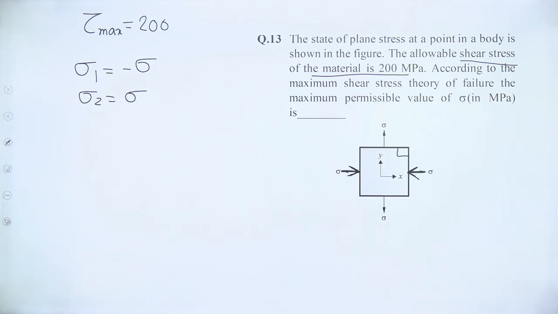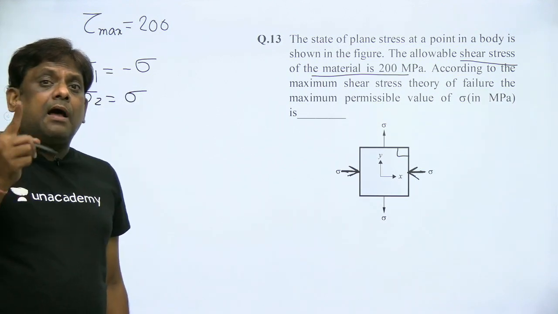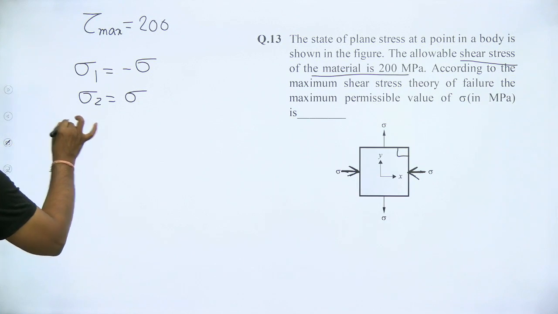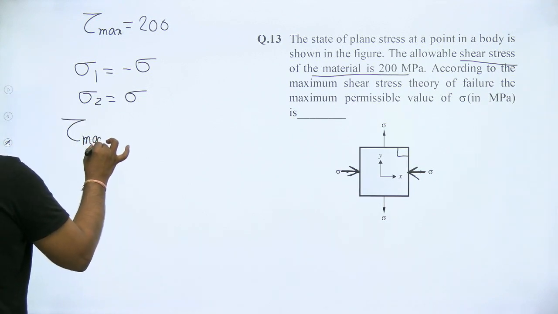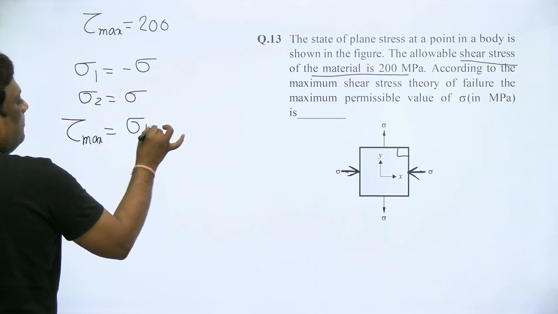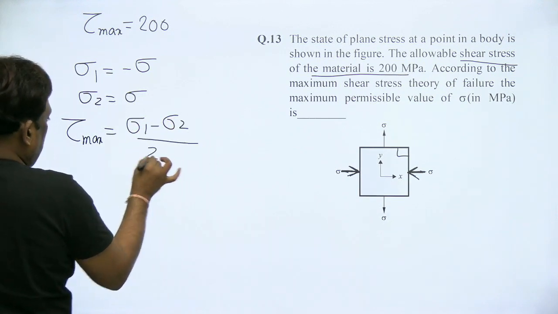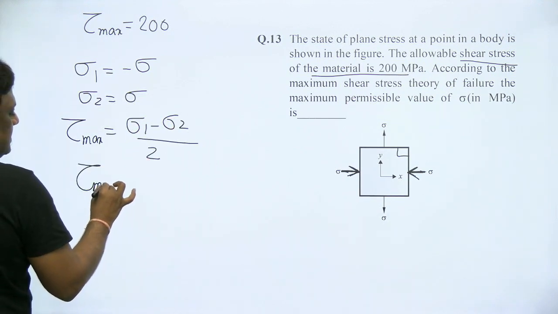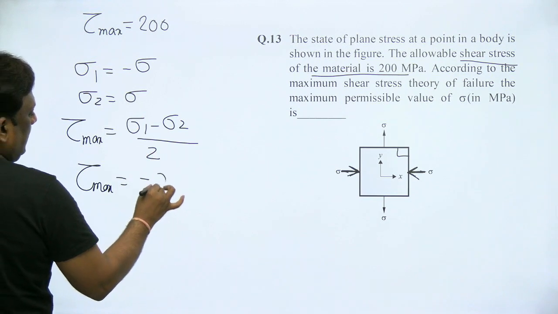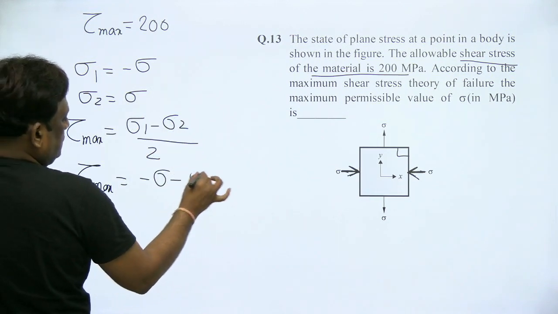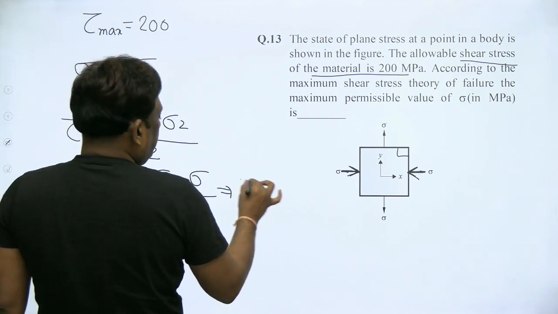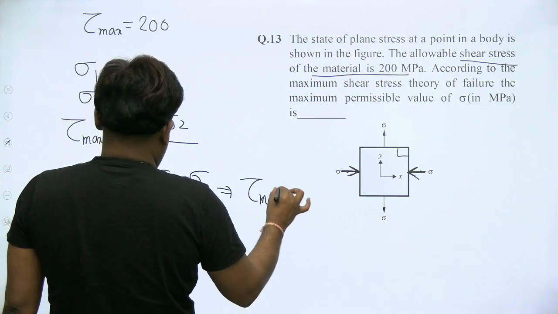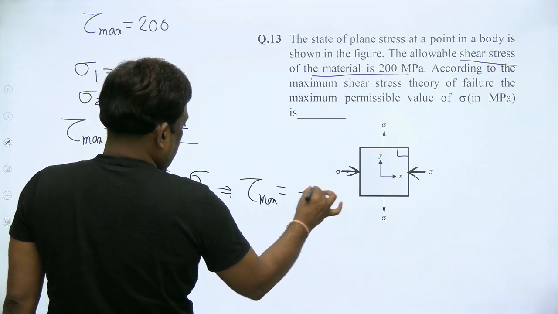And you know very well, when both stresses are unlike, the absolute maximum is given by sigma 1 minus sigma 2 by 2. So therefore, with sigma 1 as minus sigma and sigma 2 as sigma, the maximum shear stress is minus sigma.